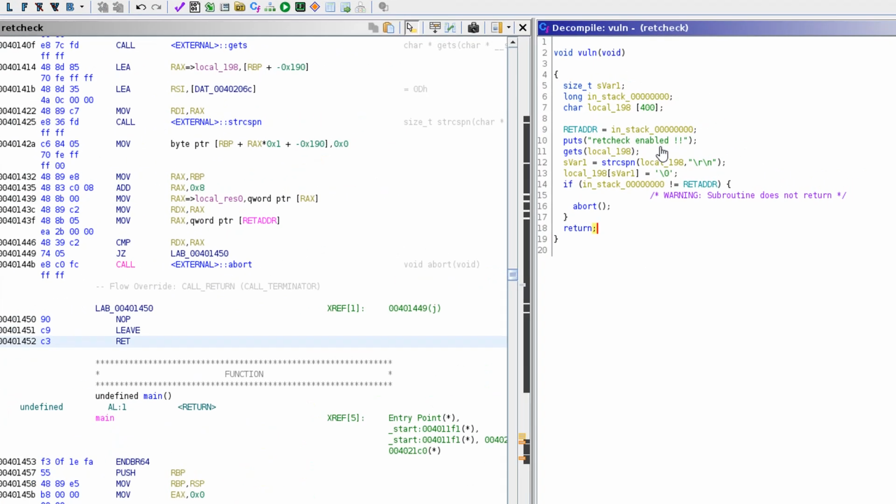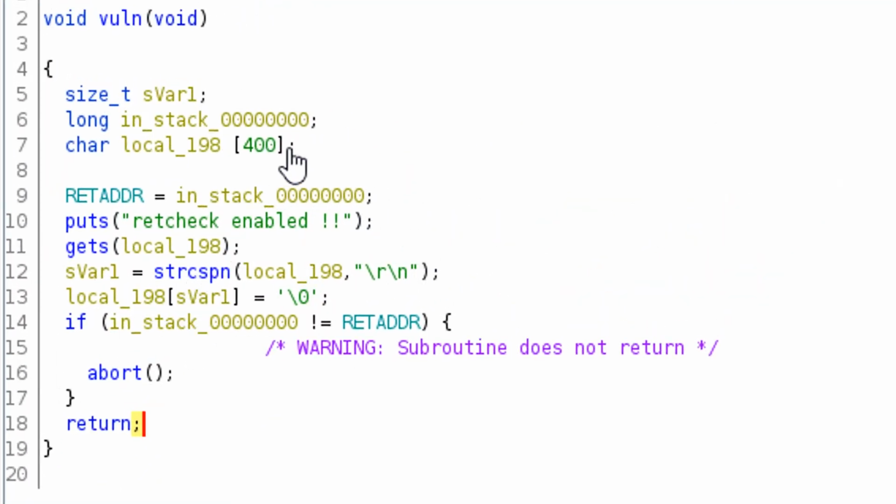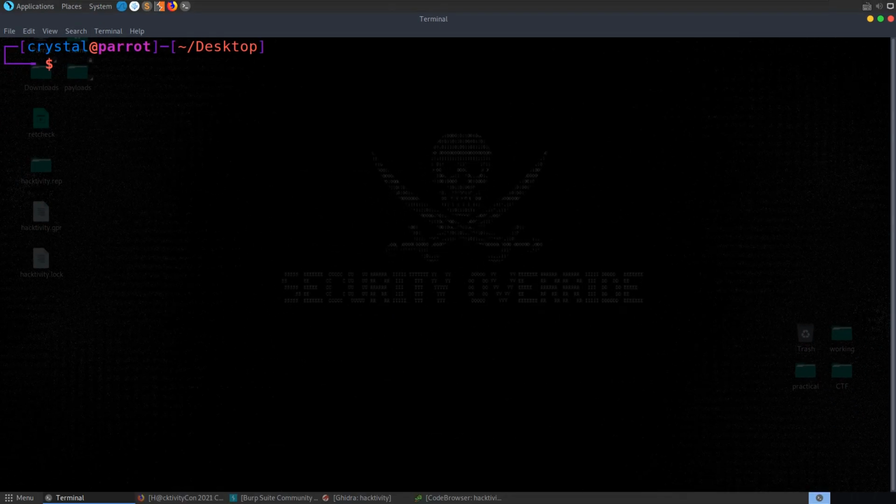The problem that we're going to have here, and we'll demonstrate this in a second, is that we have this return address which is set at the beginning to this in-stack value, and then at the end it's going to make sure that this still equals the same value. So if we overwrite this with something else, then we're going to get this abort function here at the end. So let's go and just demonstrate that in GDB.